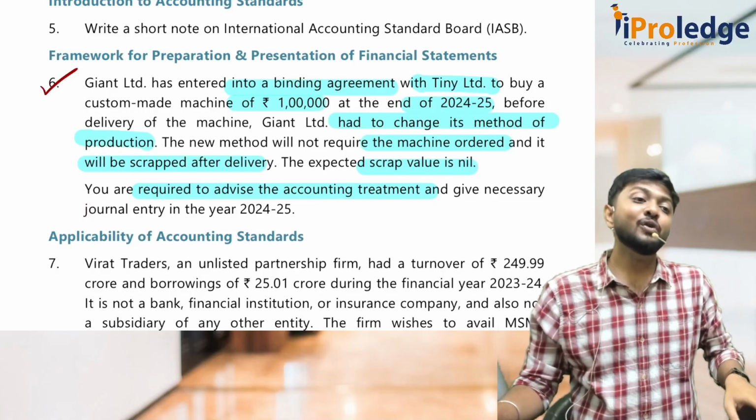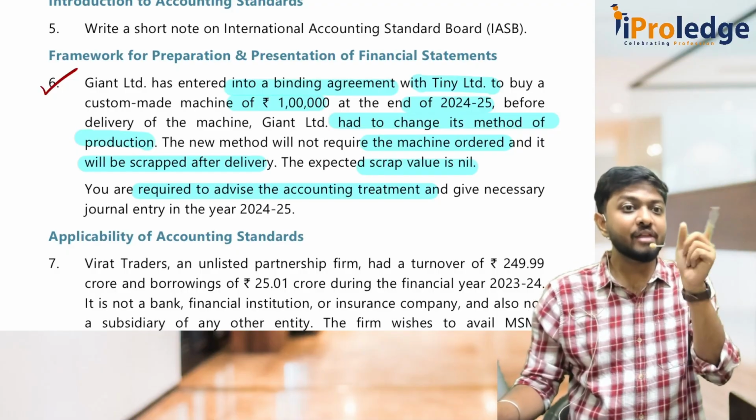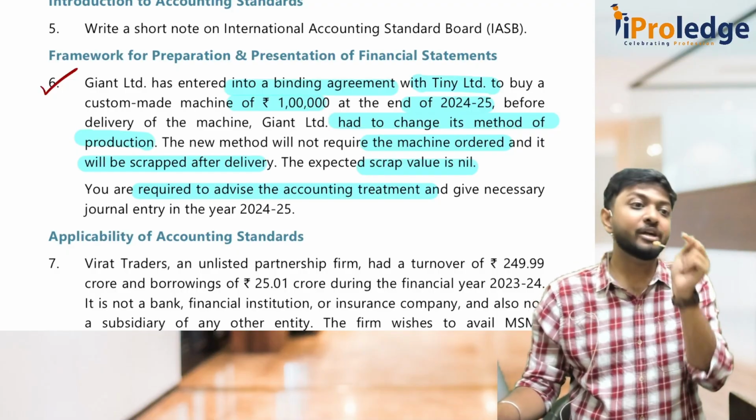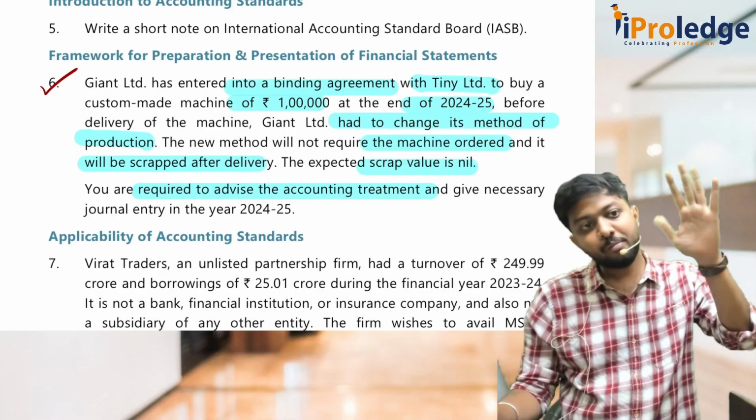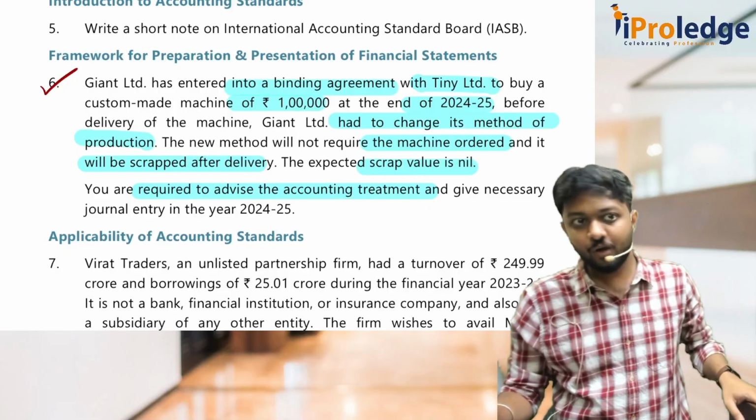So what you have to do? You have to expense it off. Okay. Whenever you pay 1 lakh, it is not asset account to bank. It is P&L account debit to bank. It's an expense. It cannot be an asset because there is no future economic benefits. That's what framework told. Okay.